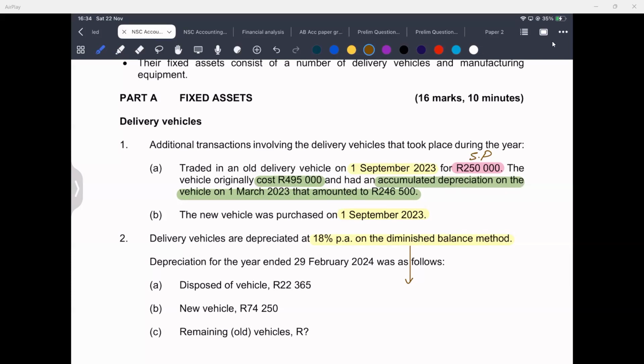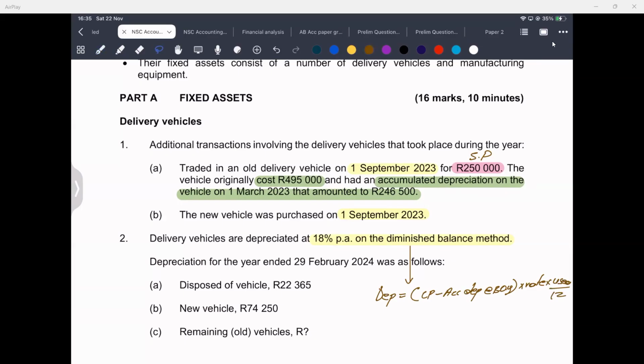Now, when it comes to the diminishing balance method, to calculate your depreciation, you will simply take your cost price minus the accumulated depreciation at the beginning of the year. Then you times it by the rate, then you times it by the number of months you used the vehicle in the current year divided by 12.